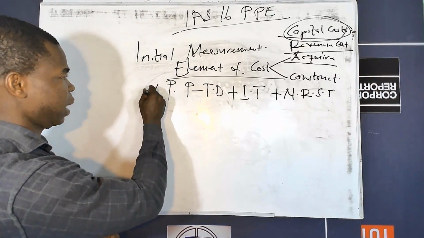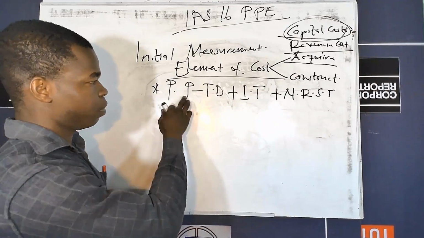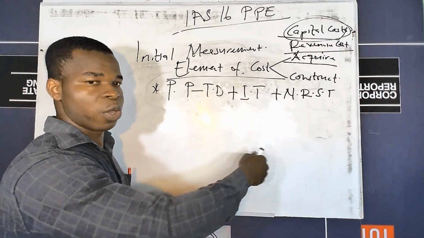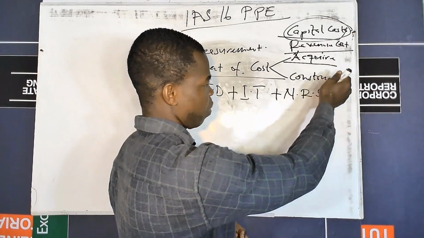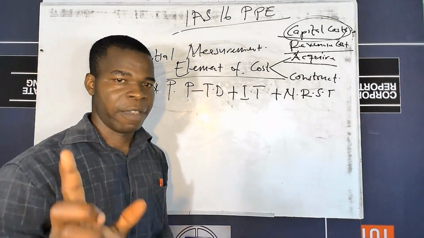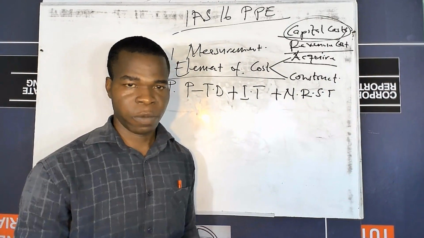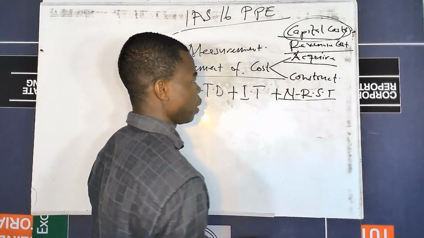So we have the first element of cost in the case when we want to acquire the asset. It is the purchase price. If there is any trade discount, we less it. If there is any import duties or import tax, we add. If there is any non-refundable sales tax, we also add. But please, there are a few things you are supposed to note here in case you have a practical question in front of you, especially under the non-refundable sales tax.